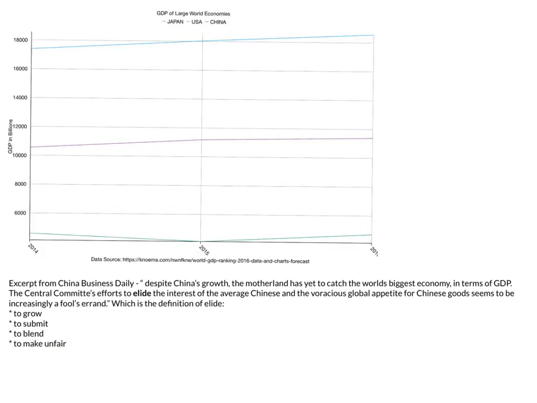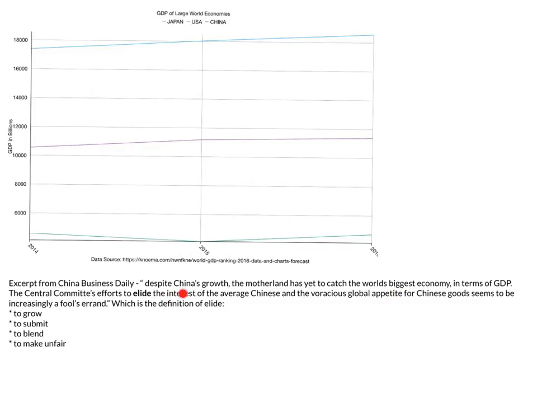So a tip for this is always take all four definitions and just place them there to see if it makes sense. So the Central Committee's effort to grow the interests of the average Chinese and the voracious global appetite for Chinese goods seems to be a fool's errand. So grow, not really. Grow seems to fit, but it doesn't fit the context of the sentence because the sentence is talking about the interest of the average Chinese and the global appetite. And it's talking about reaching the level of the USA, the world's biggest economy. So that's not probably it.